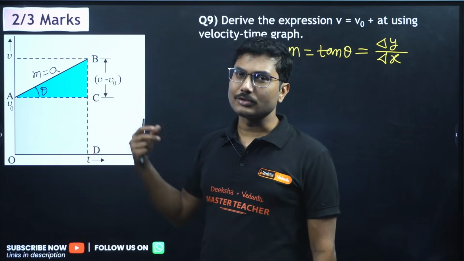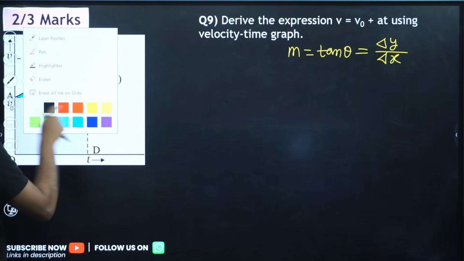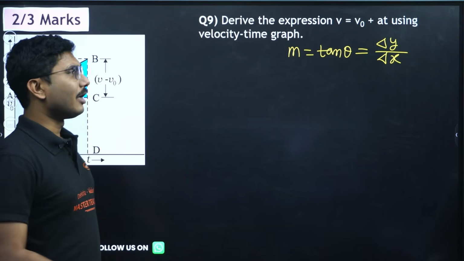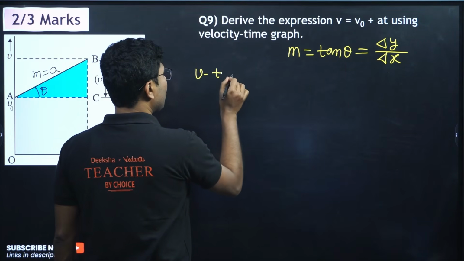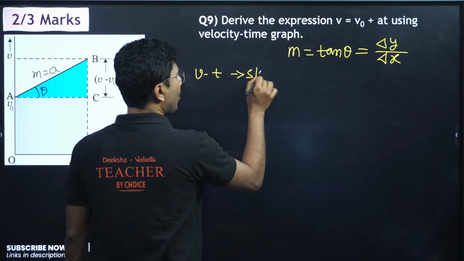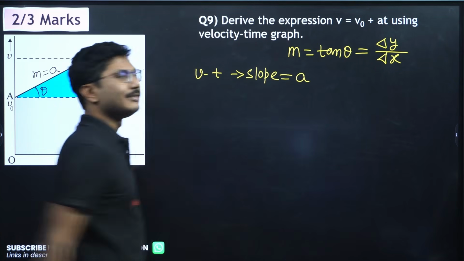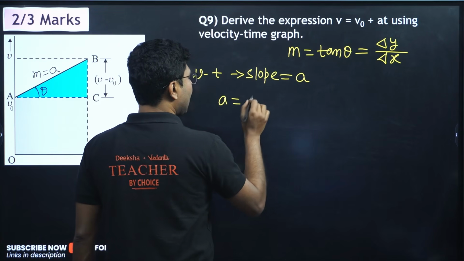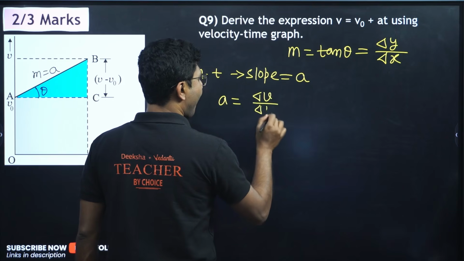Anyway, tan theta or slope is acceleration in a velocity time graph. This information you need. So acceleration will be change in v, delta v by delta t.